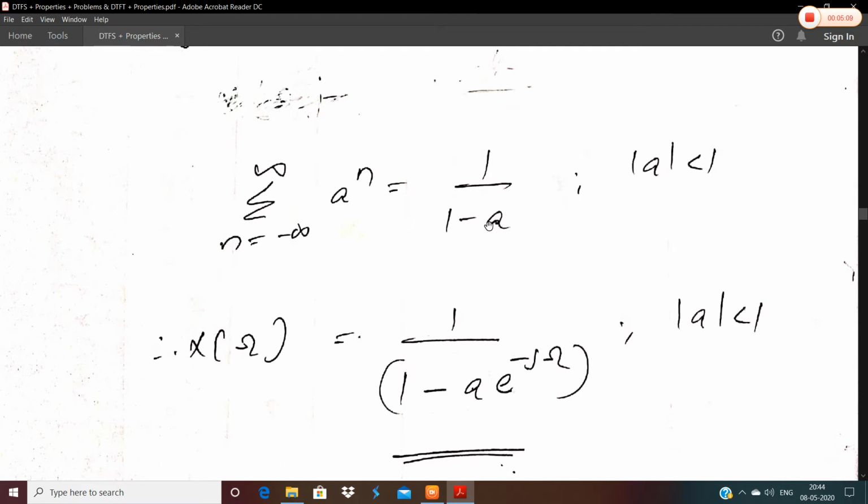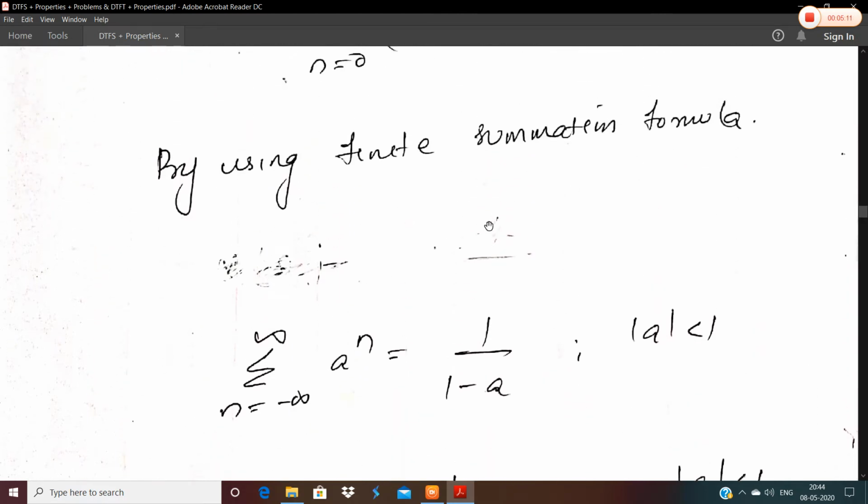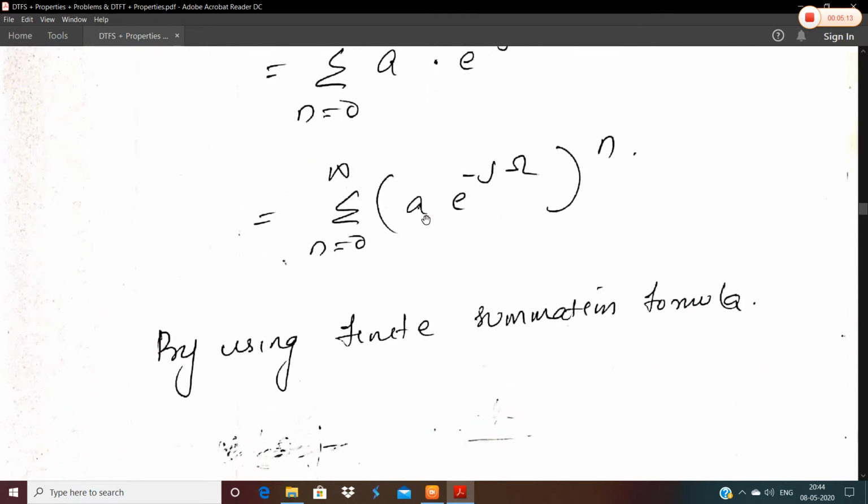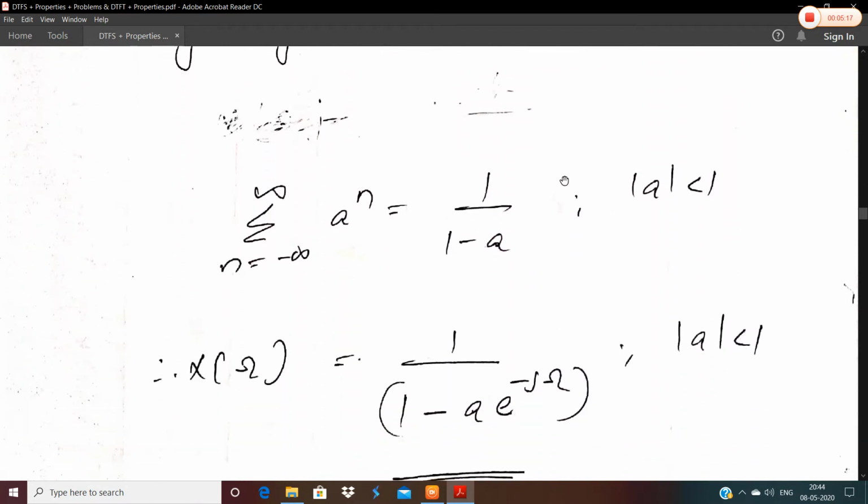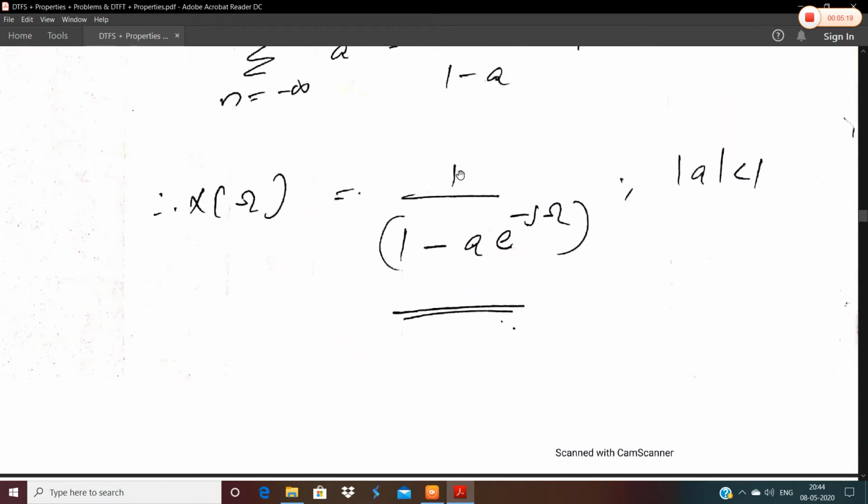So here, if you're comparing this with the finite summation formula, the value of a is nothing but a into e raised to minus j omega. So on substituting this, we'll get X of omega is equal to 1 by 1 minus a into e raised to minus j omega, for mod a less than 1.